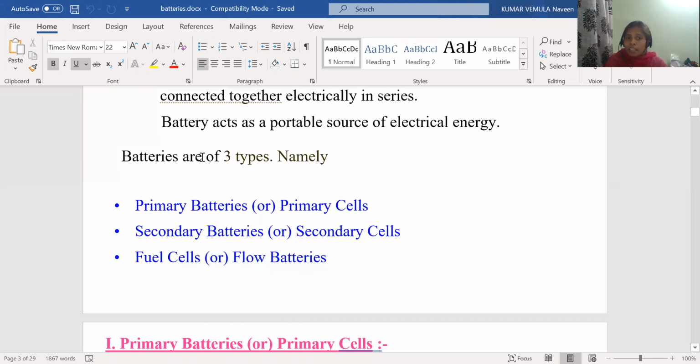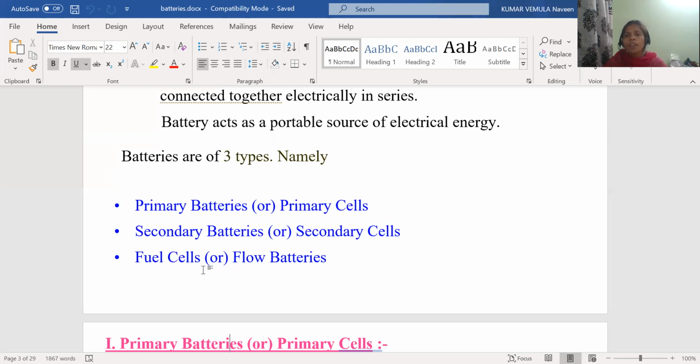And batteries are classified into 3 types based on their ability. Batteries are of 3 types: primary batteries, secondary batteries, and fuel cells. Primary batteries are also called non-rechargeable batteries. Secondary batteries are also called rechargeable batteries, and fuel cells are also called flow batteries. Yes, you know what is meant by non-rechargeable and rechargeable batteries.